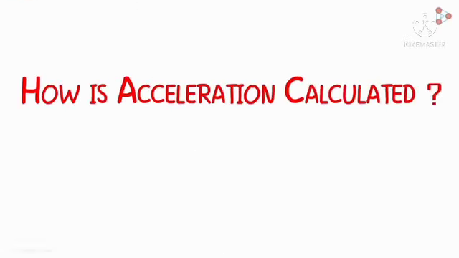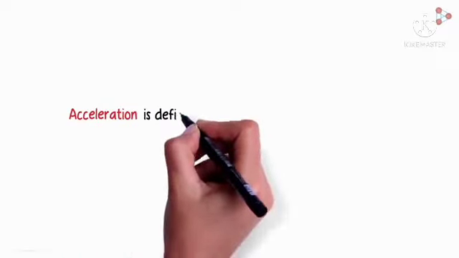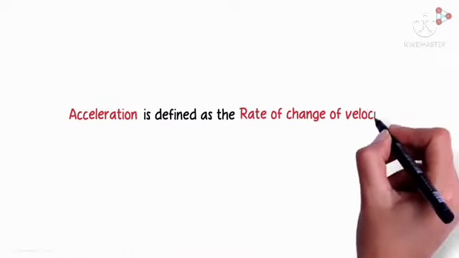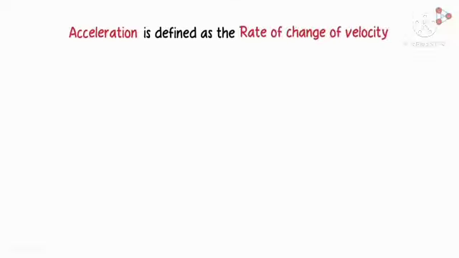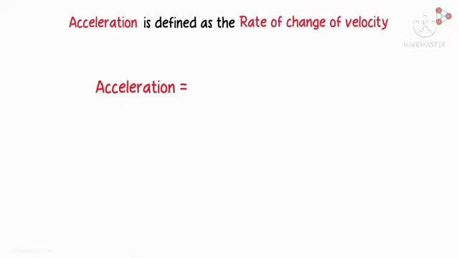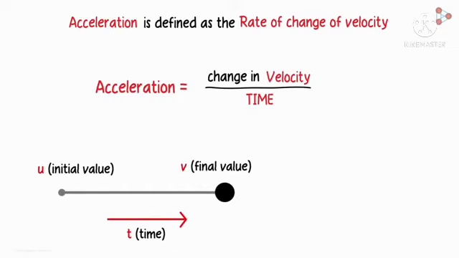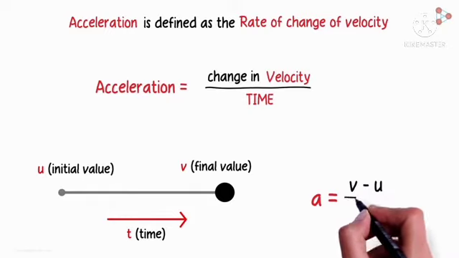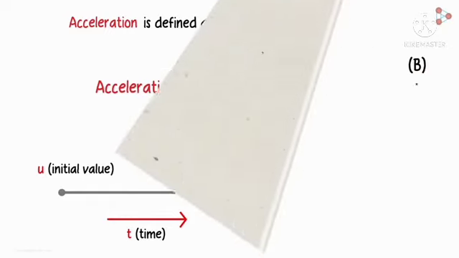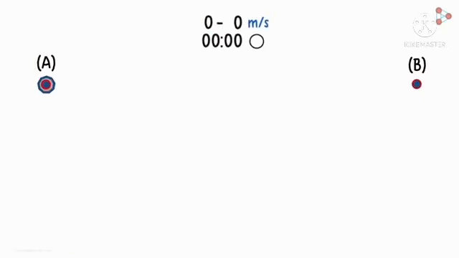How is acceleration calculated? Acceleration is defined as the rate of change of velocity. Acceleration equals change in velocity by time, delta v by t. Delta denotes change, from initial velocity u to final velocity v. Here the time taken is t. So a equals v minus u by t.